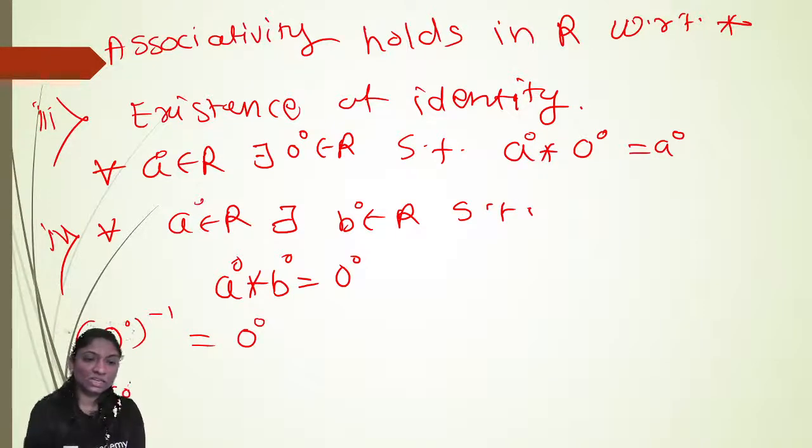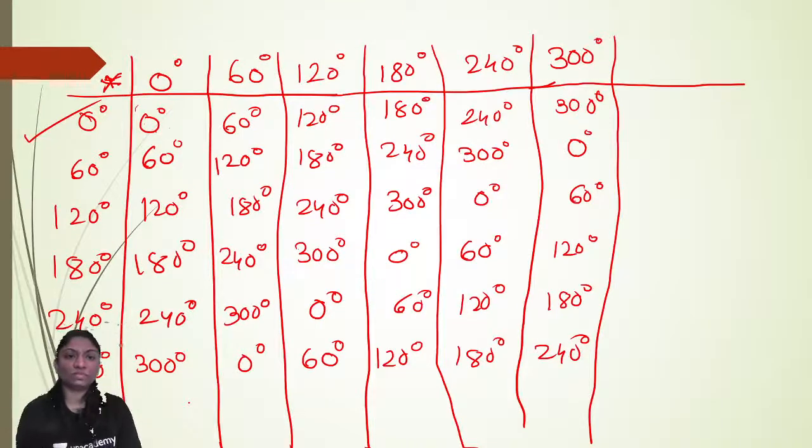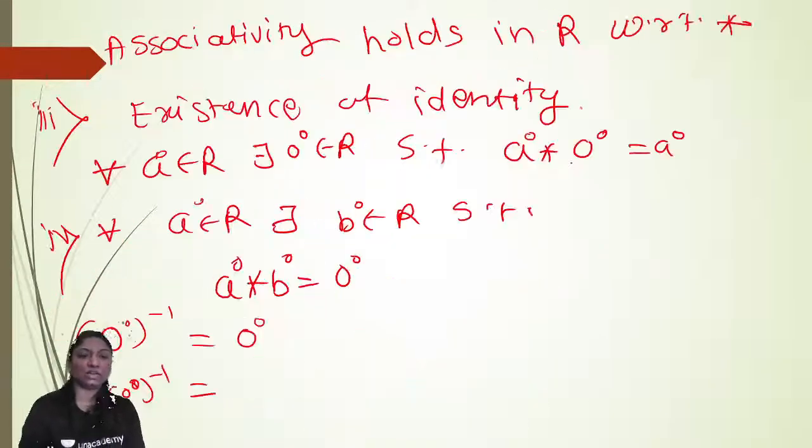Now 60 degree inverse is equal to, now which element gives you the inverse of 60 degree? So 60 star 300 gives you 0 degree. So inverse of 60 degree is 300.